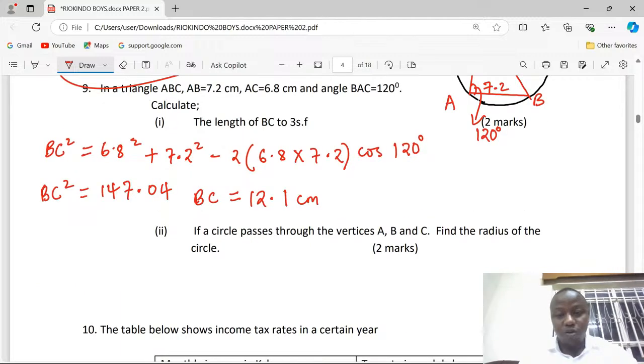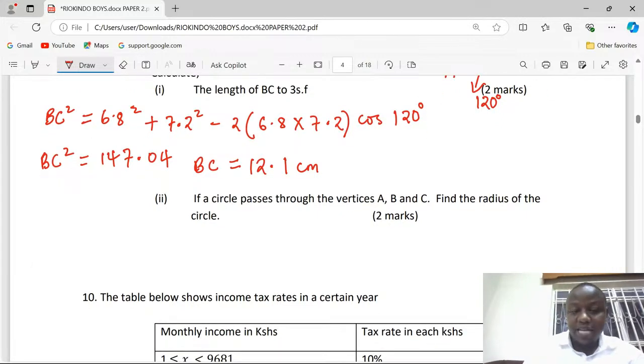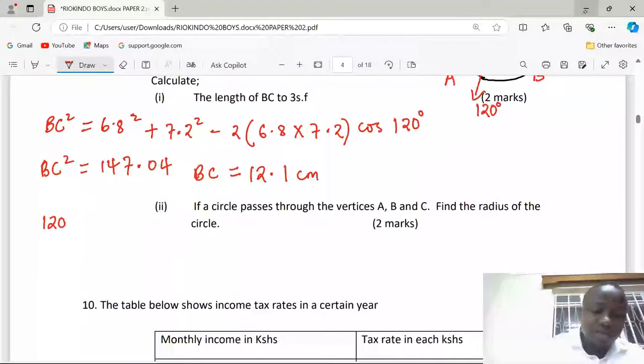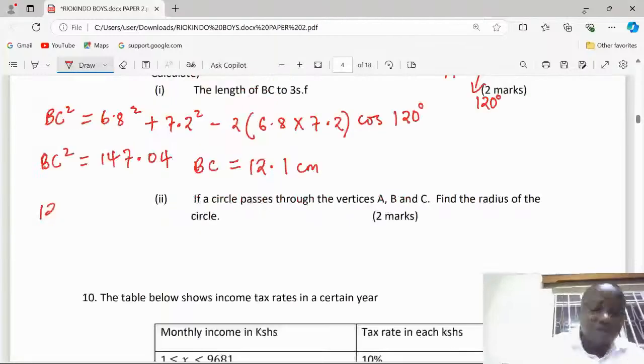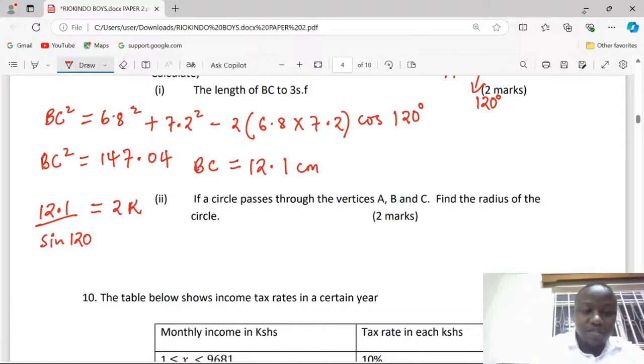The sine rule is always equivalent to twice the radius of a circle, or simply the diameter. So the distance which we have gotten is 12.1. 12.1 divided by the sine of 120. This is the sine rule, and it is usually equal to twice the radius of the circle.